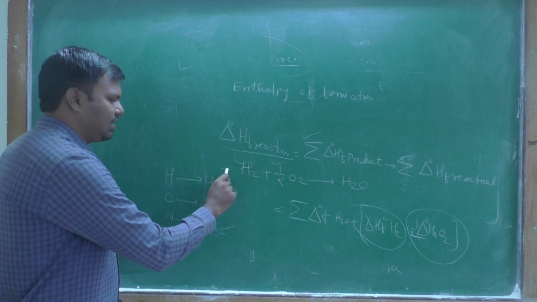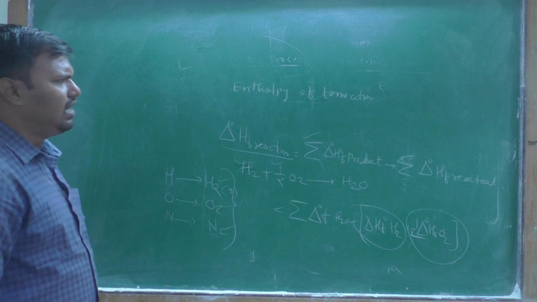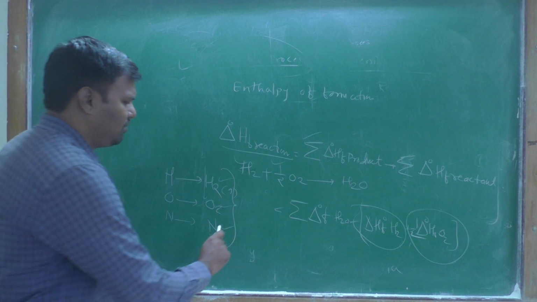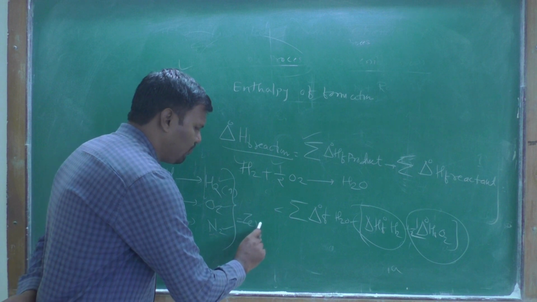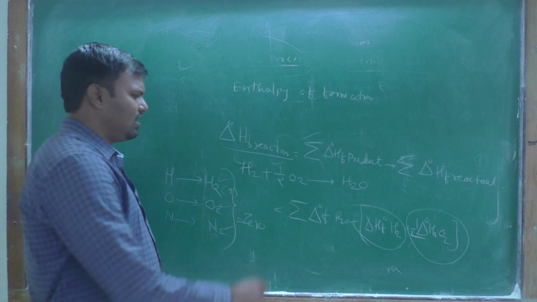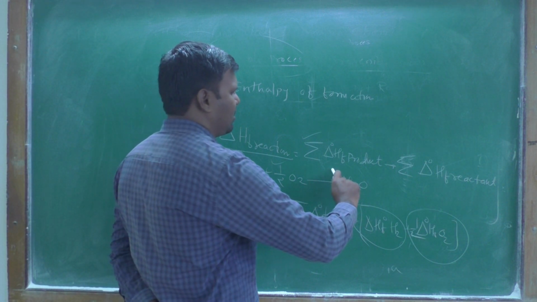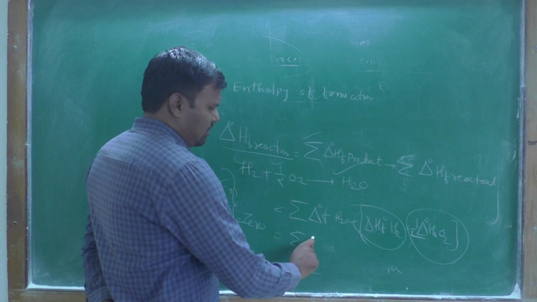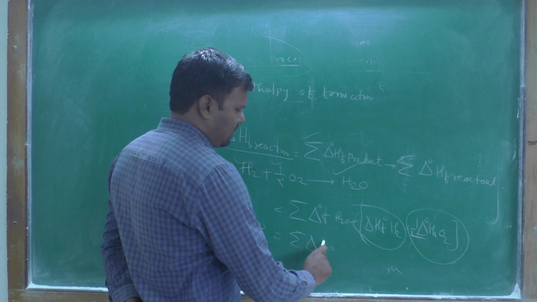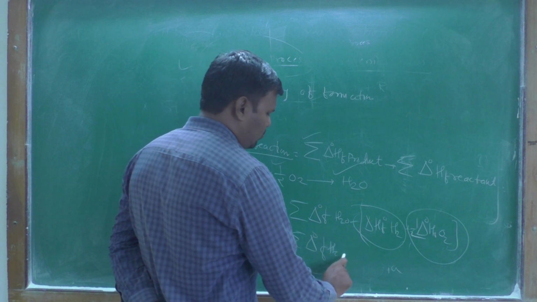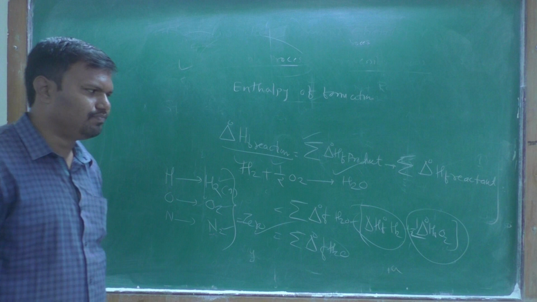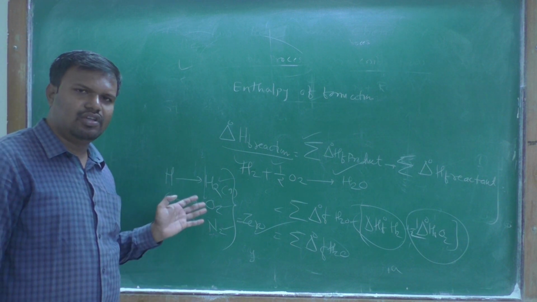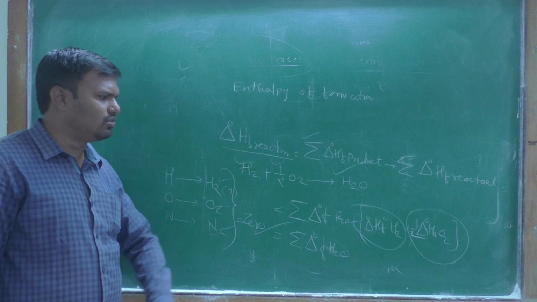For the elemental form, the change in enthalpy of formation is considered zero. Remember that. Therefore, the heat of formation of H2O is equal to delta H0F of H2O. This is nothing but the change in enthalpy for this reaction.